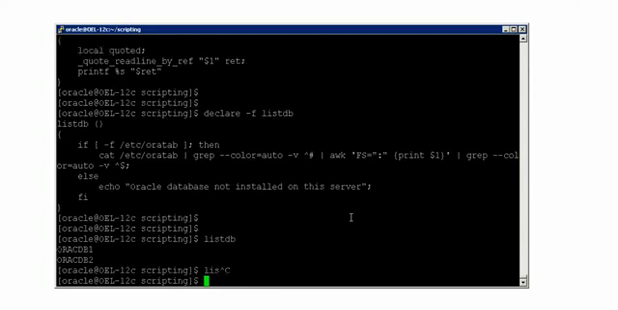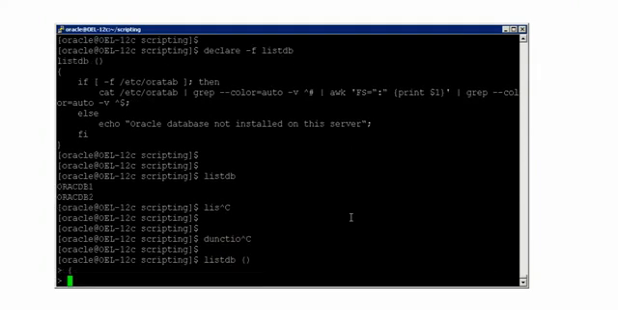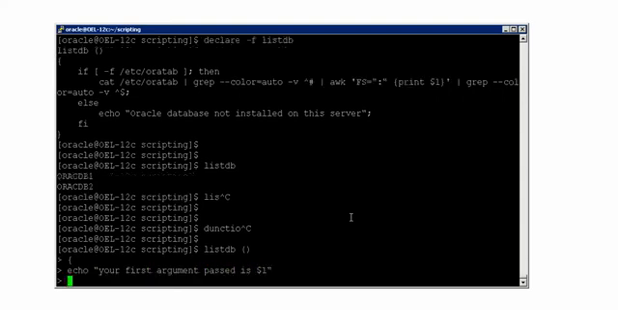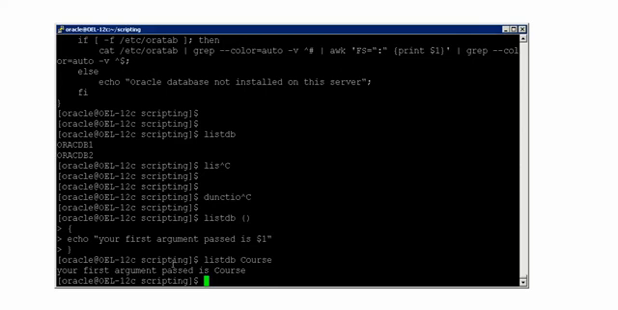I would just say function listDB followed by this. I create a function like this: echo your first argument passed is $1. Now if I say listDB followed by course, it will say that your first argument passed is course. So $1 will remain the same.